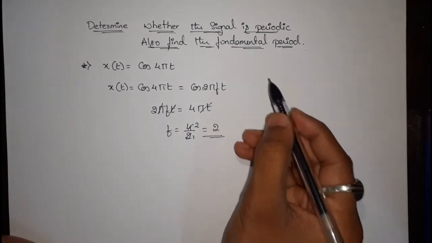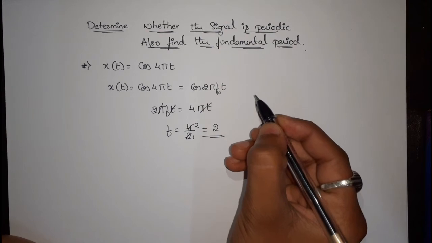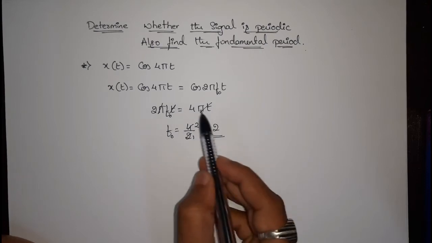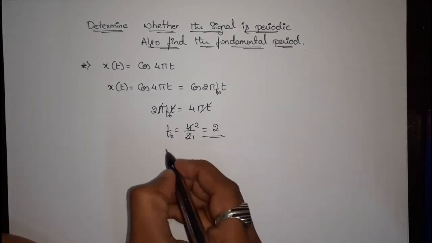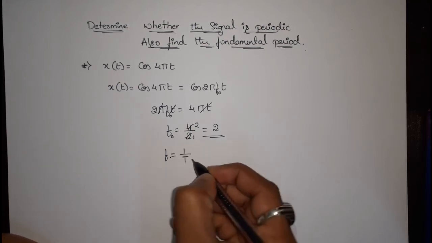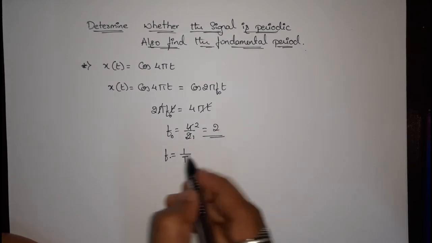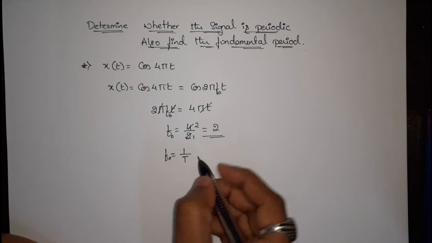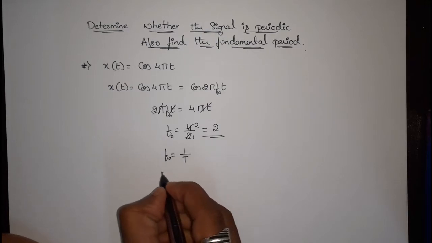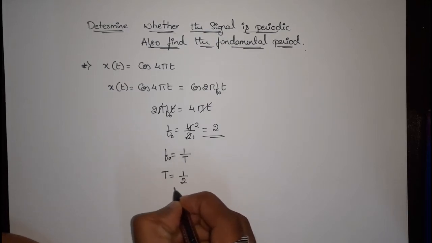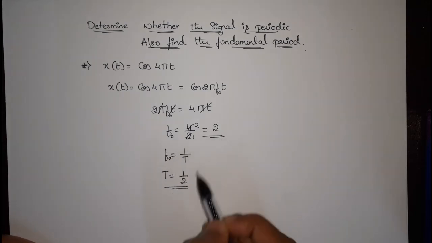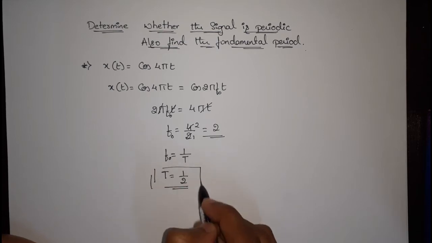Since we are talking about the fundamental one, we can mark it as f naught. Since f is nothing but the frequency, as we all know, frequency f is expressed as 1 by t. Since f naught is equal to 2 and f naught is 1 by t, we can mark it as t is equal to 1 by f naught. With f naught equal to 2, we can write t as 1 by 2.